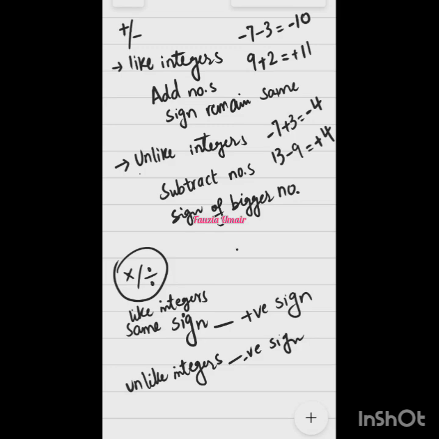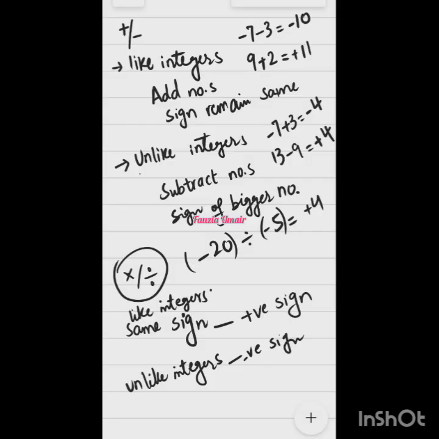For example, let's say minus 20 divided by minus 5. What would be the answer? Ma'am, 4. That's right, plus 4. Like integers, so the positive sign came, and 20 divided by 5 is 4.